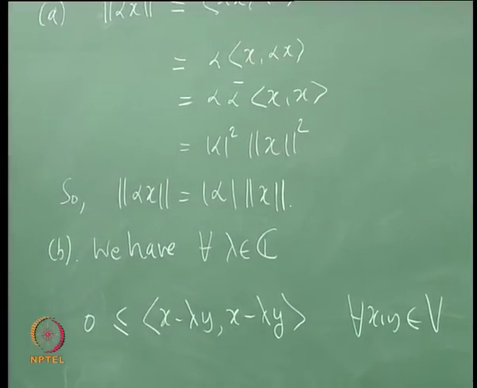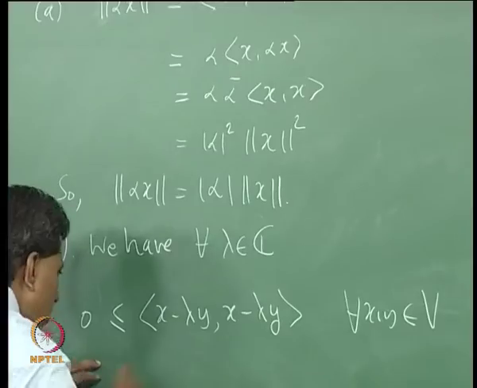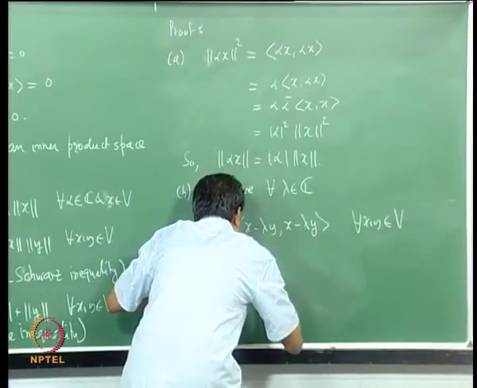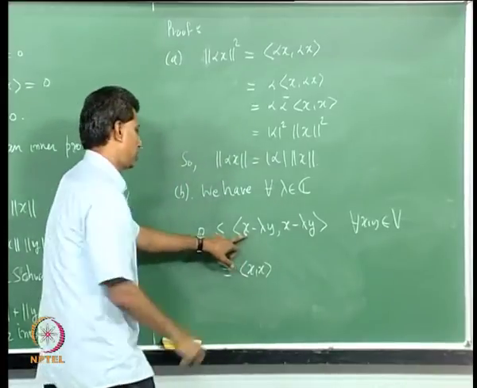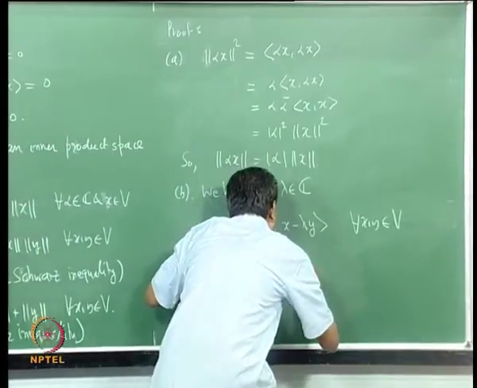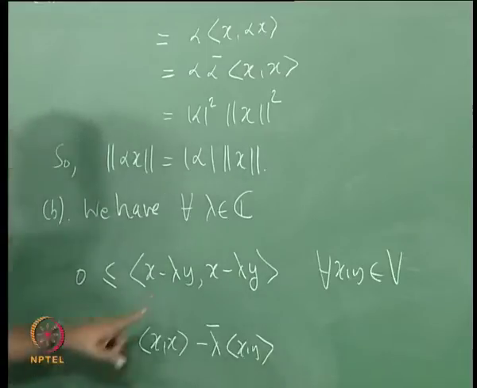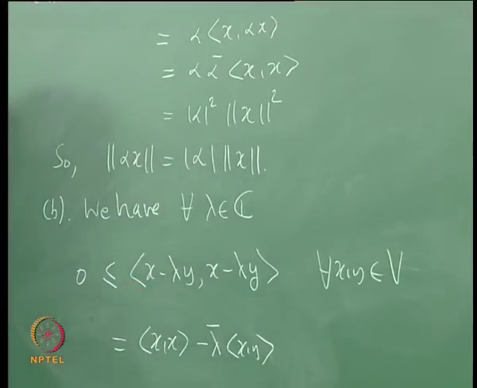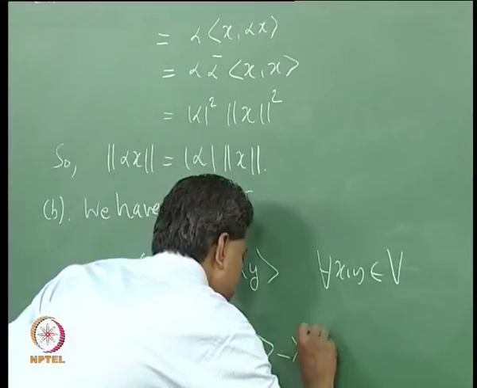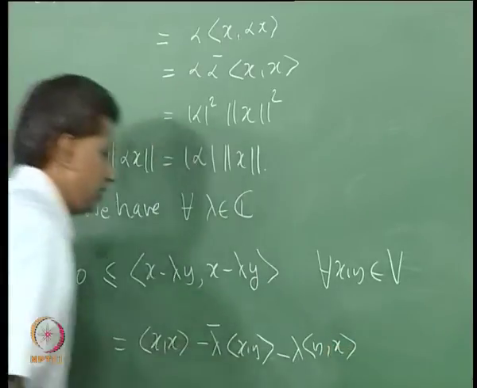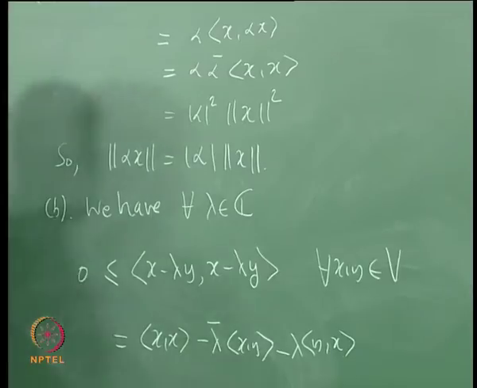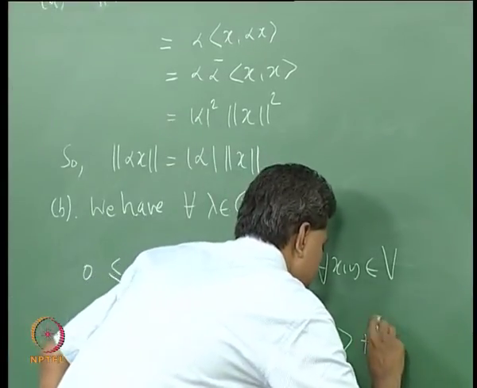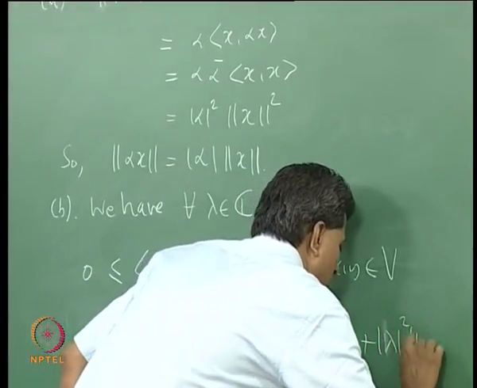It is equal to the inner product x with x, plus the inner product of x with minus lambda y, that will go with the conjugate, minus lambda bar x comma y, this term, minus lambda y comma x, and the last one will go with lambda lambda bar, that is mod lambda square norm y square.